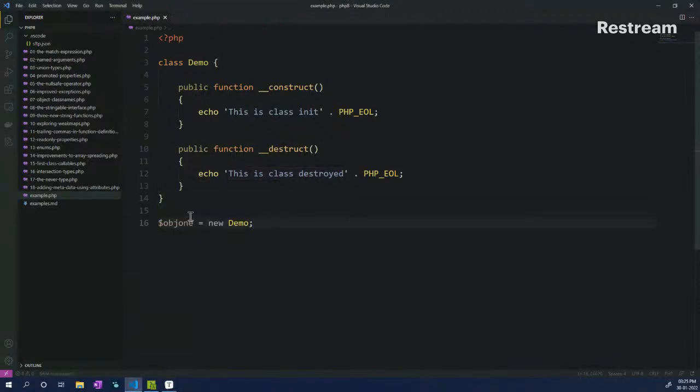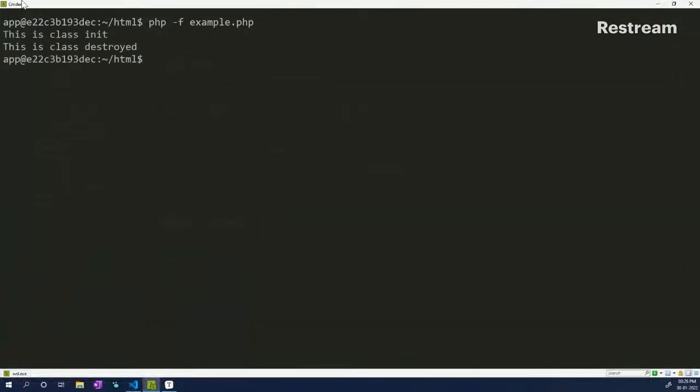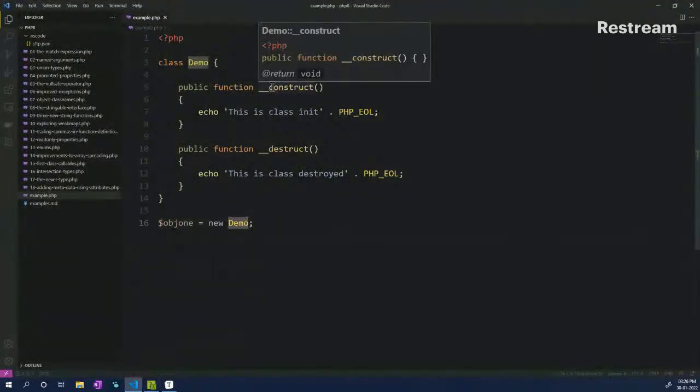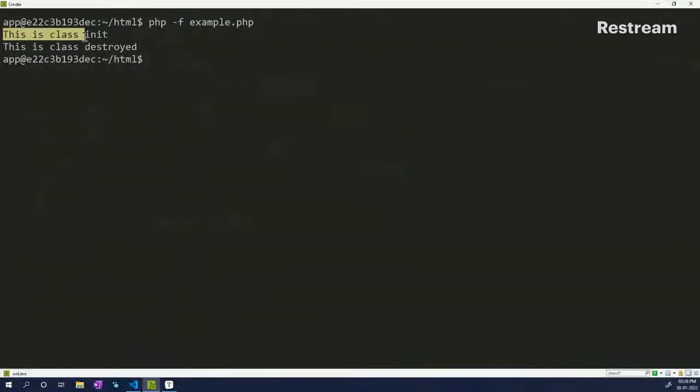We put in something like this. We have a variable called object1, and we initialize this class demo into object1. Okay, and then save, do nothing, and let's see what happens. If I run it, the first string that is written is this, and this is the class init, which means that whenever you are initializing this class, the constructor is fired, and you actually get this statement returned.